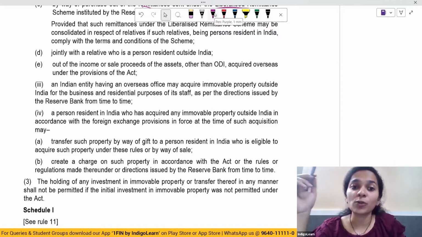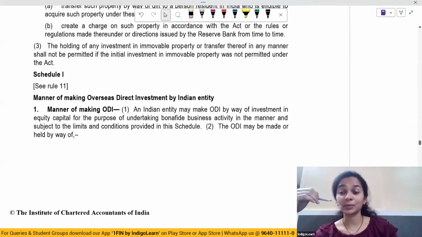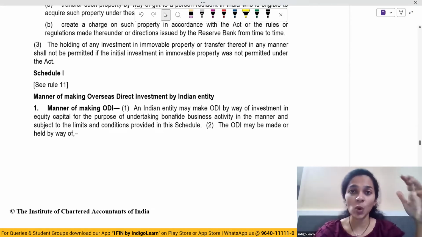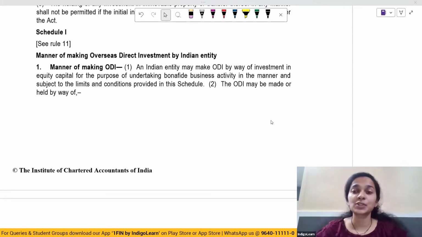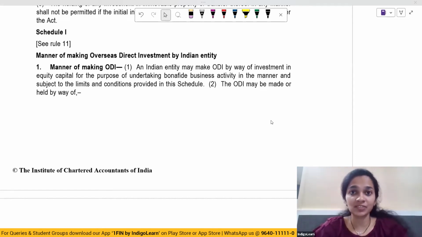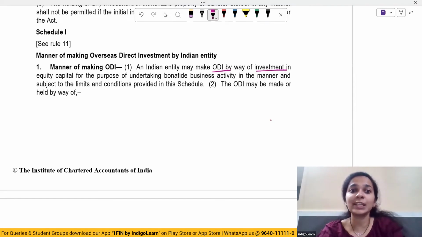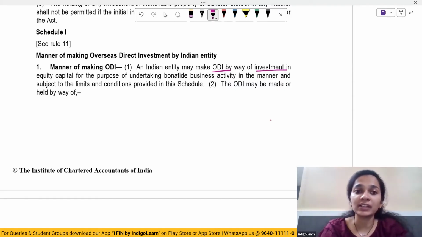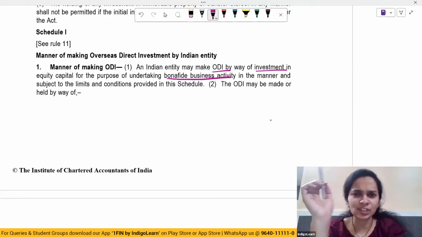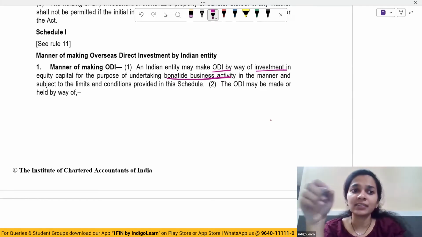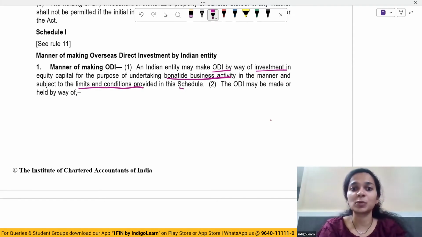An Indian entity having an office overseas may acquire immovable property outside India for business and residential purposes of its staff. Now, talking about the schedules. Schedules prescribe the manner in which overseas investment has to be made. So, what is the manner of making overseas direct investment by an Indian entity? So, the first thing is Indian entity may make ODI by way of investment in equity capital for the purpose of undertaking bona fide business activity, that is a genuine business activity, in the manner and subject to the limits and conditions which are provided in the schedule, that is this schedule 1.